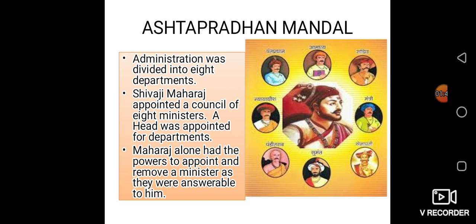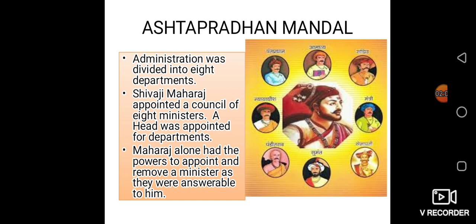Maharaj alone had the power to appoint the ministers or to remove them from their position. The ministers were answerable to Maharaj for the administration of their respective departments.